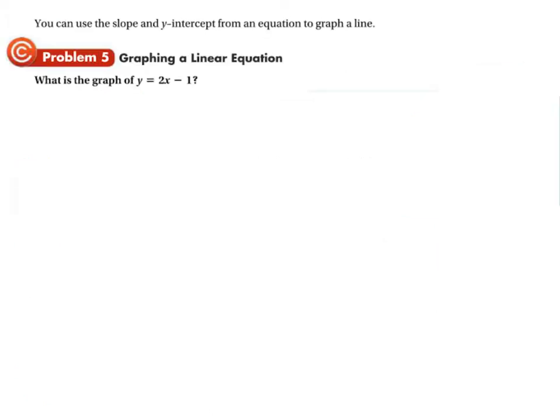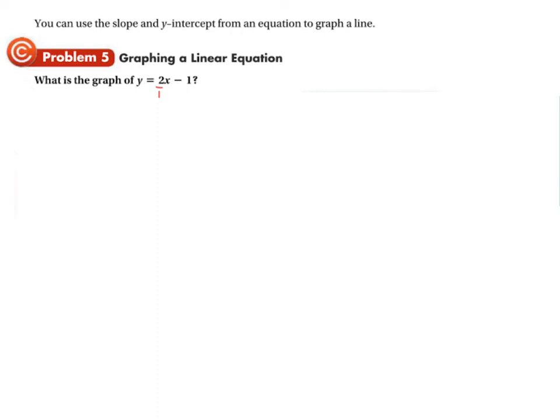Okay, we're now leaving off on something that's a little bit easier than what that last bit was, which is just how do we graph this? What's the graph of y equals 2x minus 1? And basically, if we're gonna have the slope of 2, which is really, if you ever have a whole number, you put it over 1 so that you have a rise and a run. That's like 2 over 1. Okay, so that would mean you would rise 2 and run 1.